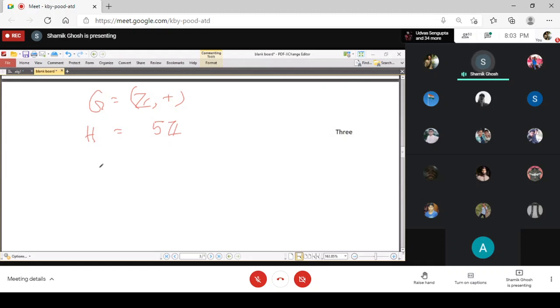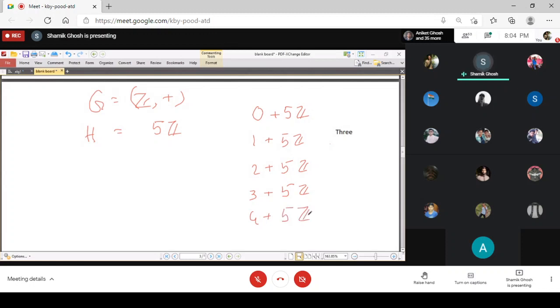Now you see what the cosets are. Here the operation is addition. So you have 0 plus 5Z is one coset, 1 plus 5Z is the other coset, 2 plus 5Z, 3 plus 5Z, and 4 plus 5Z.